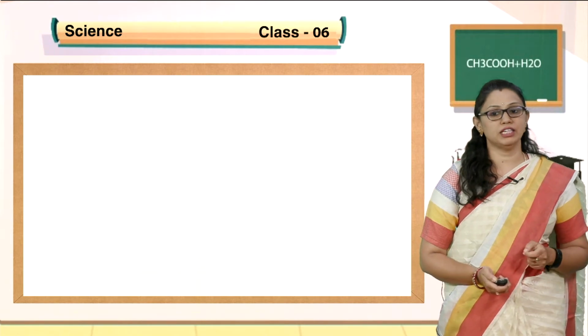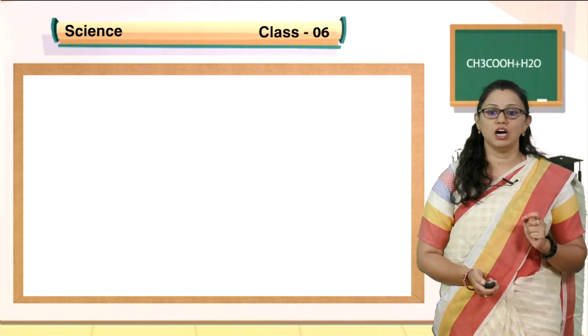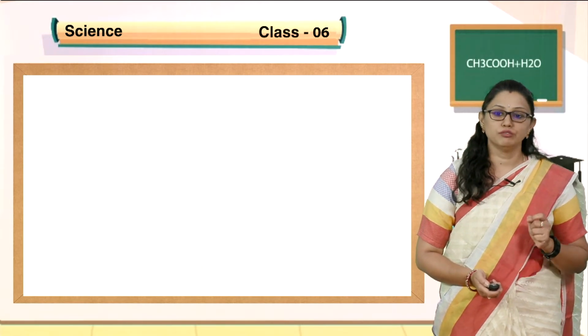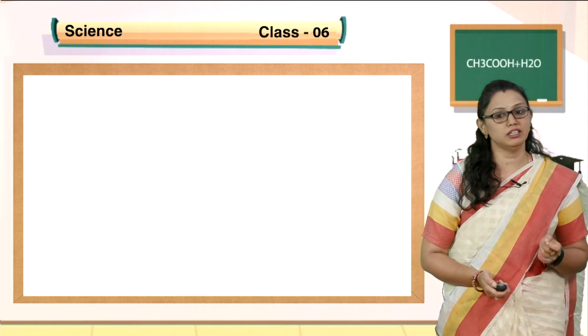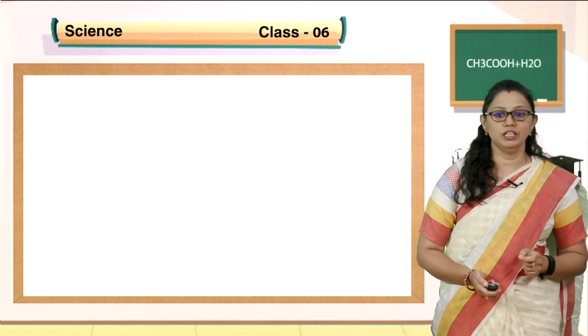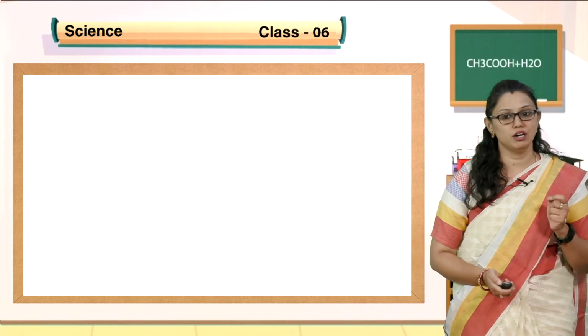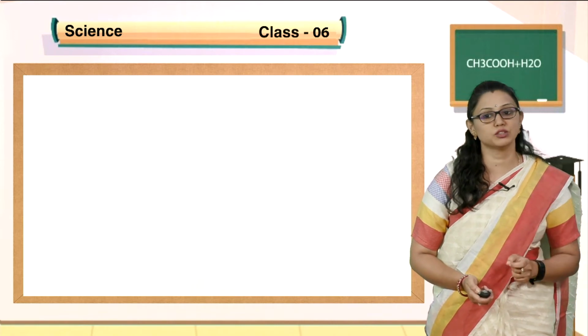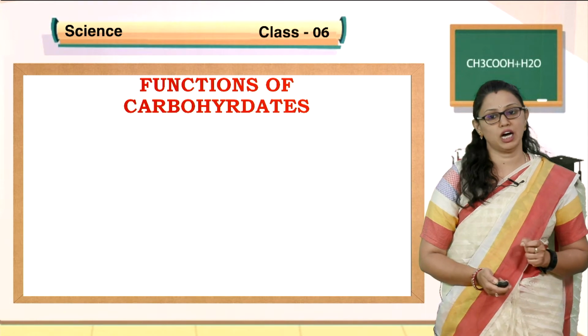Already in the previous class we have discussed what are the constituents of food, or the nutrients of food, and also how to test the nutrients present in the food items. Now we will see what is the function of the major constituents of food, or major nutrients of food. First we will look into the function of carbohydrates.